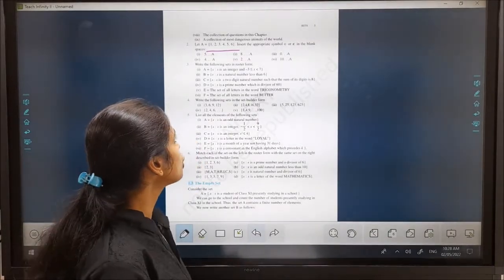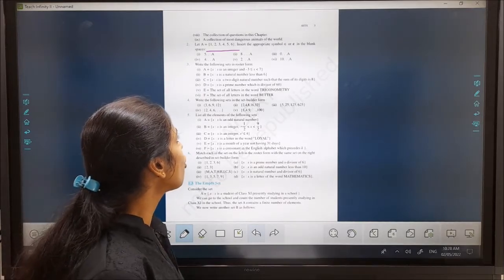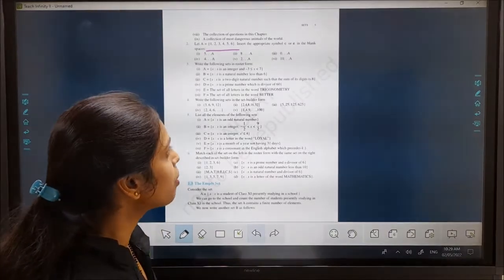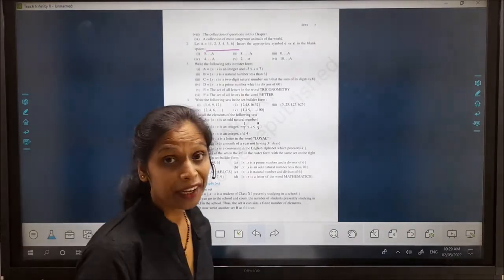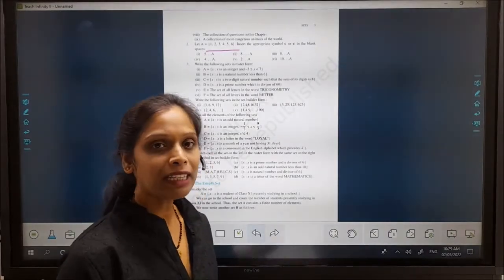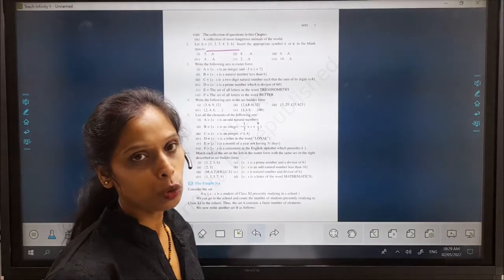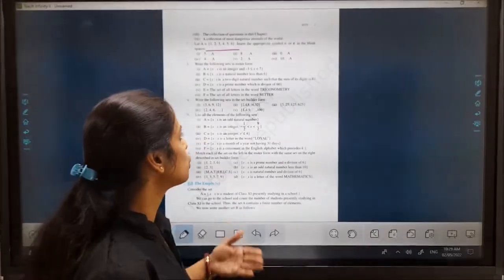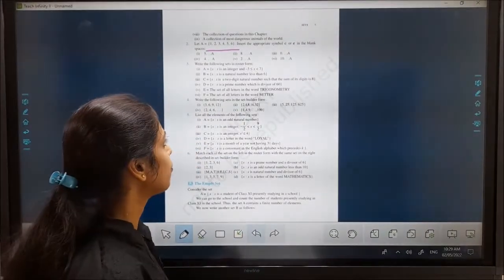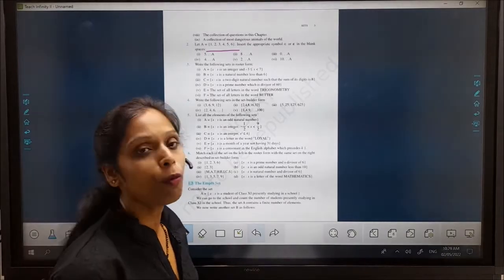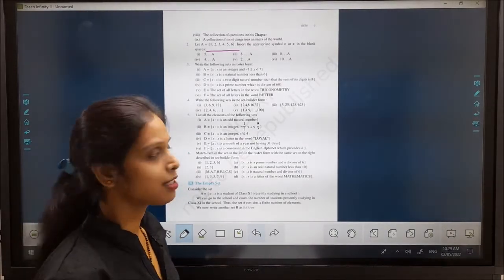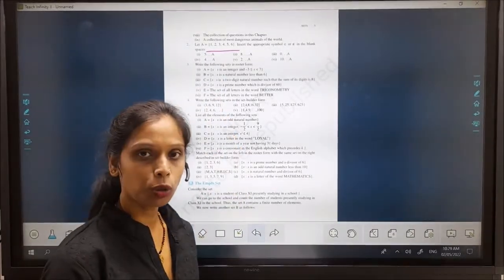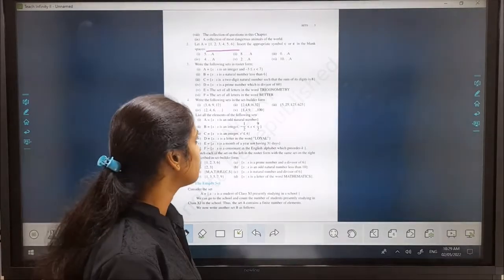Like question number 3, C is equal to the collection of all those x such that x is a 2-digit natural number. Let's visit it. Then you practice this. It is very easy, and you can solve this question by yourself, because it is very important for you to practice this. All the questions you can convert into roster form in a very easy way.